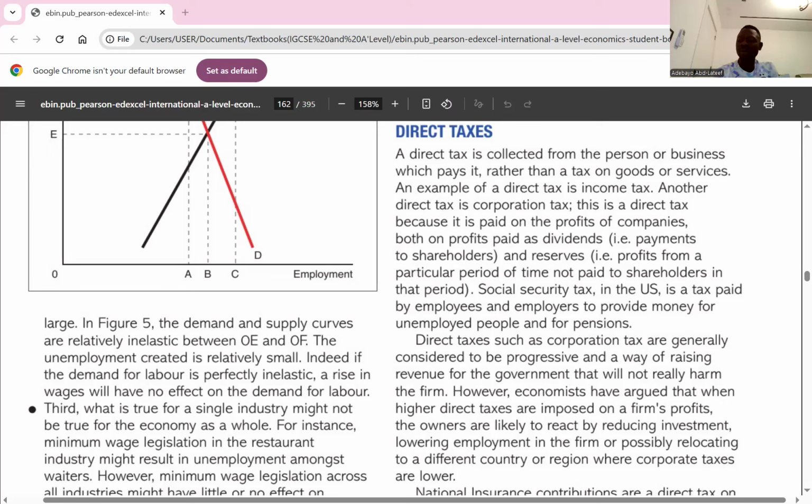So what are the effects of direct taxes on labor supply? Number one, reduced incentives. When we talk about reduced incentives, we're talking about a higher tax rate. A higher tax rate reduces the financial incentive of workers, because when you work long hours, you pay more tax. So there's no point. It reduces your financial reward of working.